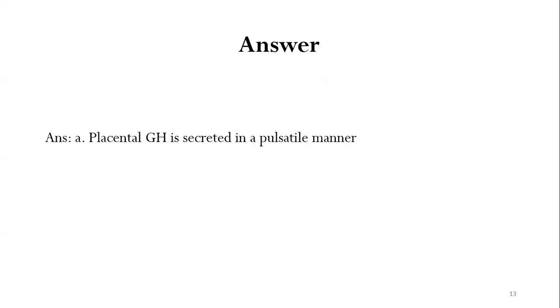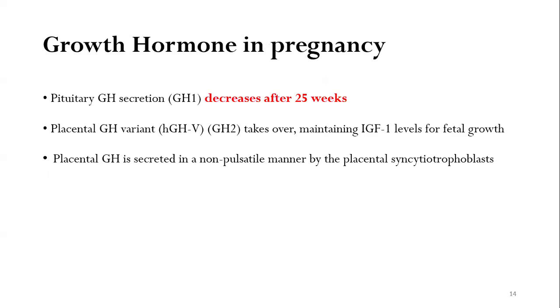Yes, the answer is A, that is placental growth hormone is secreted in a pulsatile manner. We know that growth hormone is usually secreted in a pulsatile manner. The primary source of growth hormone is the pituitary gland, the somatotrophs. However, in pregnancy, there are two sources of growth hormone, the pituitary as well as the placenta.